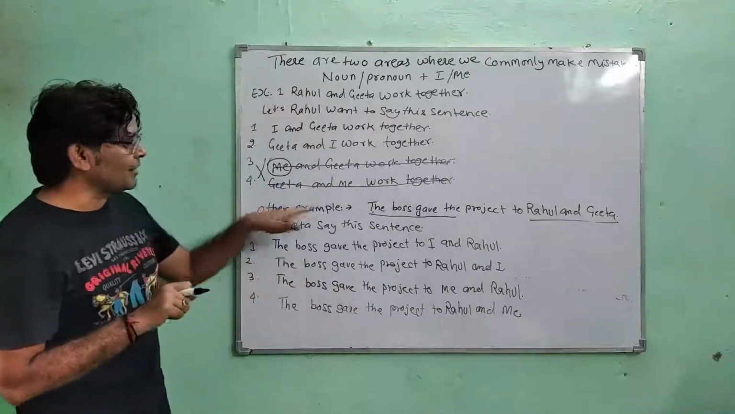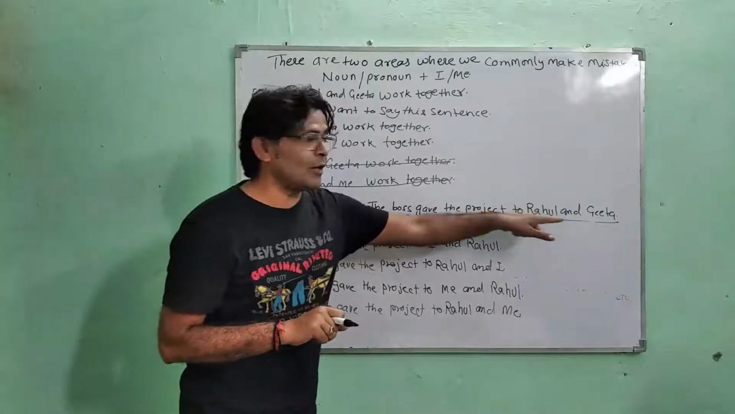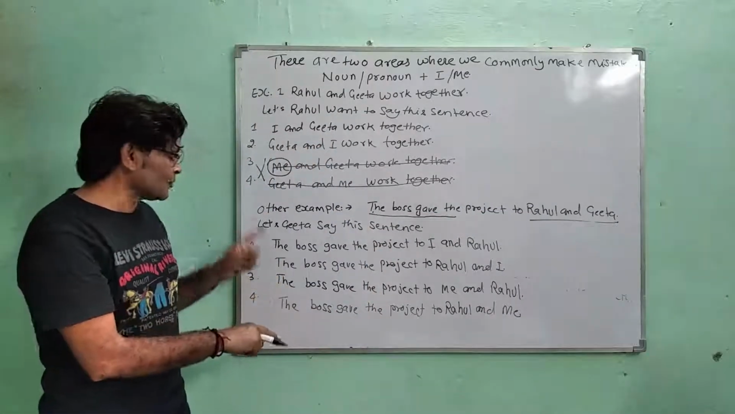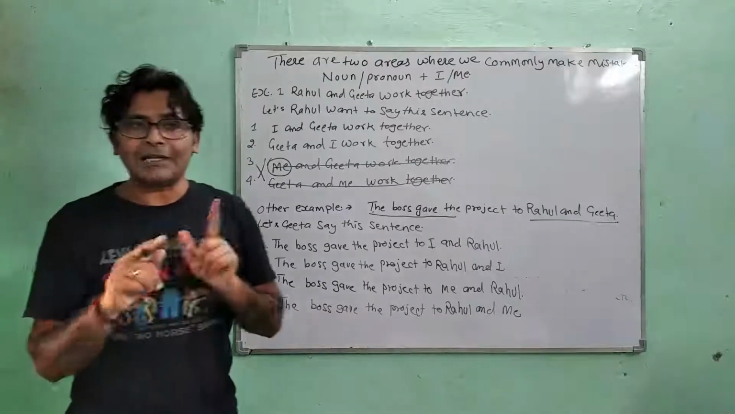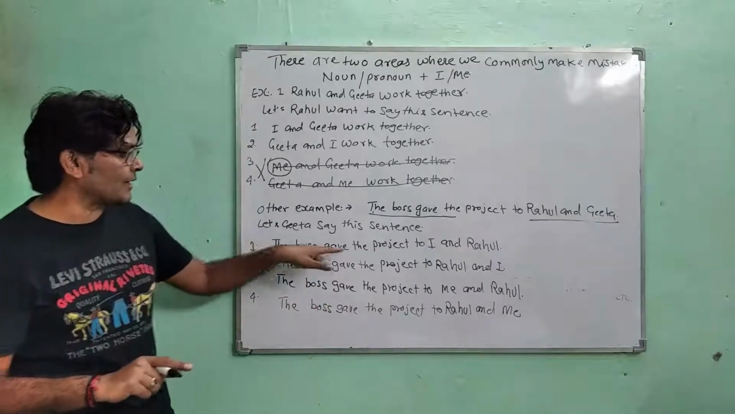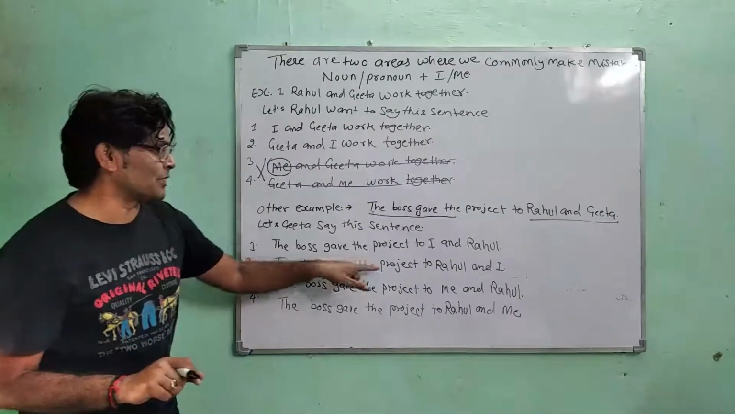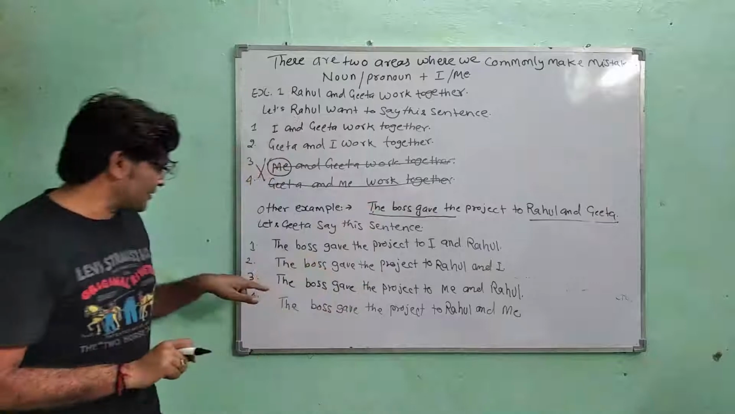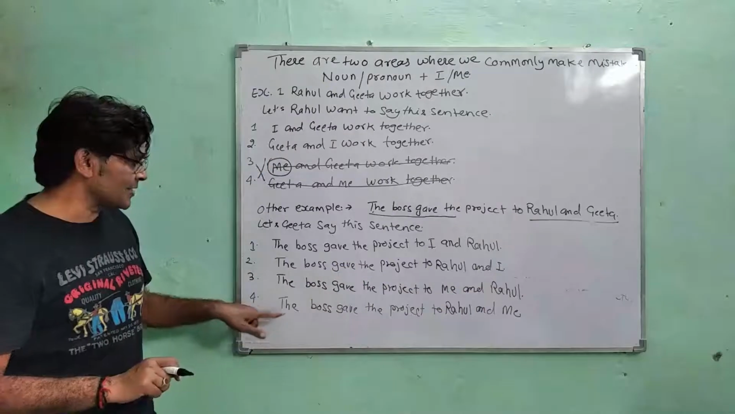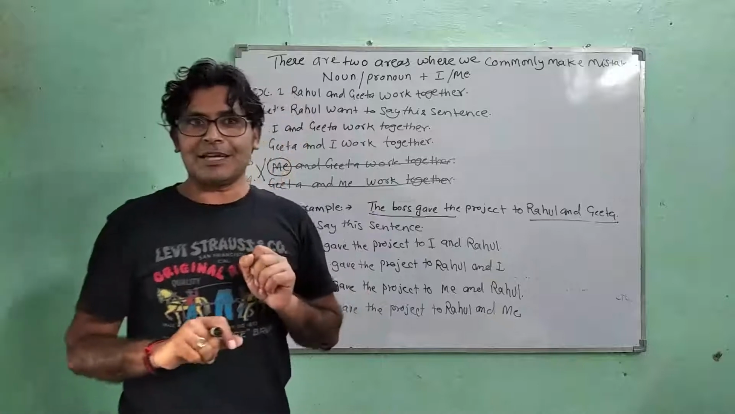Now let's talk about another example. The boss gave the project to Rahul and Geeta. And Geeta wants to say this sentence. There are four sentences and we will identify which one is correct. First sentence, the boss gave the project to I and Rahul. Second, the boss gave the project to Rahul and I. Third, the boss gave the project to me and Rahul. And the last, the boss gave the project to Rahul and me. Think which sentence is correct.